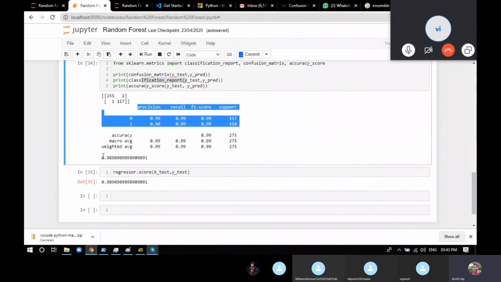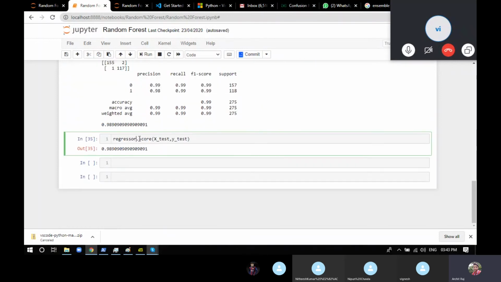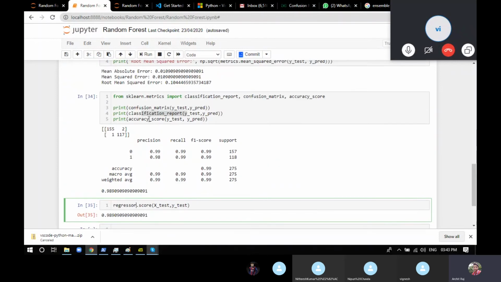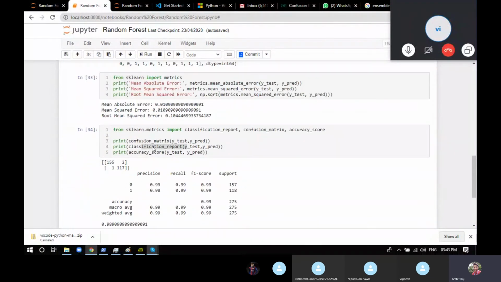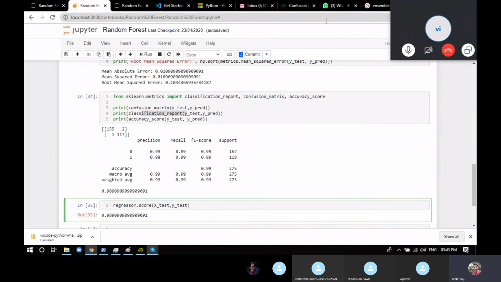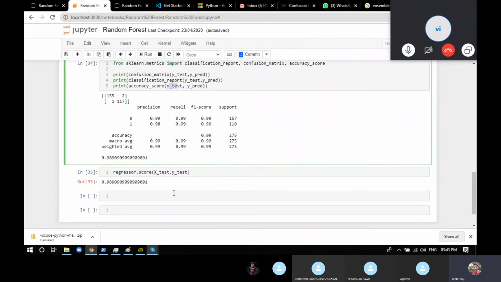Now the accuracy that you're getting is 98%. You're getting 98.09 something. And if you use the same function which I have told you, regression.score, it's going to give you the exact same answer, 0.9809. The only difference is that it's a different function, so it takes the input in a different way. We provide x test and y prediction, but if you use the dot score function, you have to provide x test and y test to get the answer.